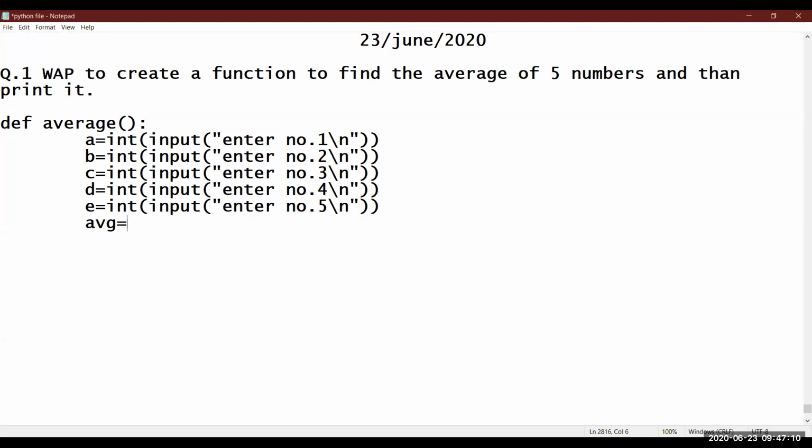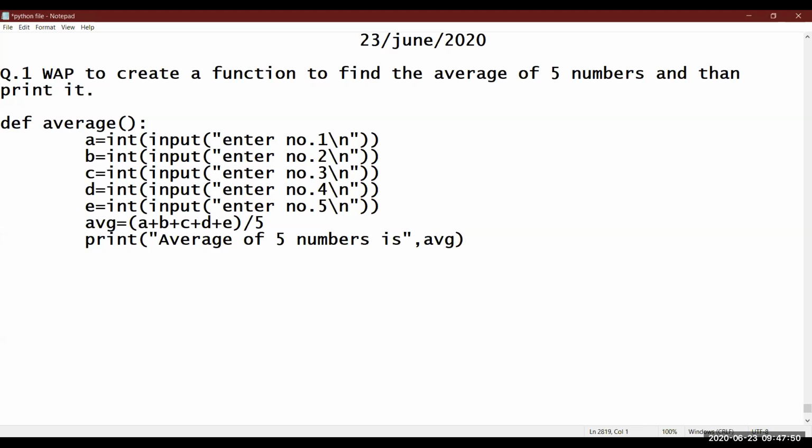So AVG equals to, you have to place the sum in round brackets. As you know, in mathematics also divide is solved first, so there is a reason you have to put the sum in brackets. That means A plus B plus C plus D plus E, and then the division sign by 5. Fine. Now all we have to do is simply print the answer. Average is, so we are just recalling so that we can do further. Average of 5 numbers is AVG. Function is finished.